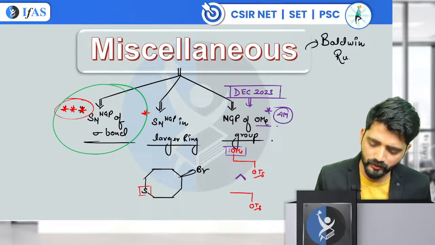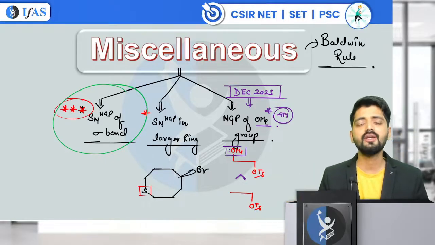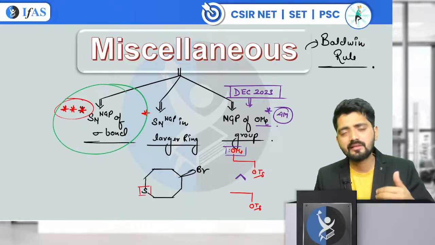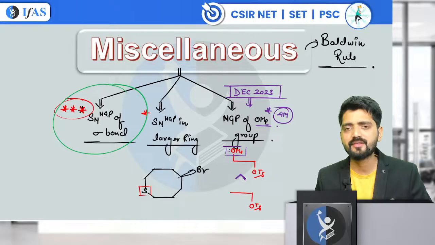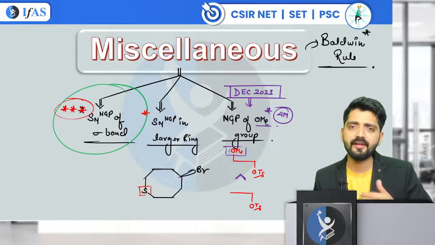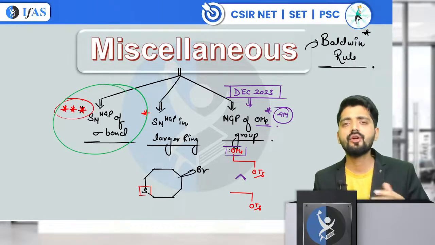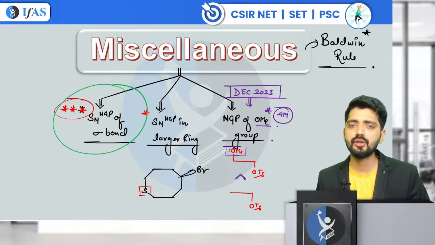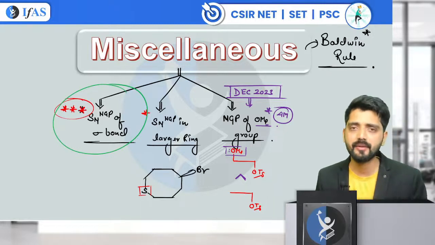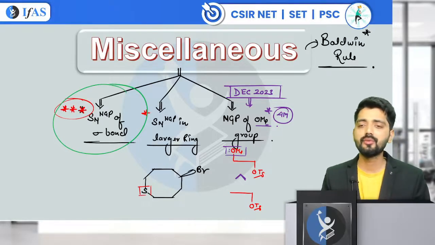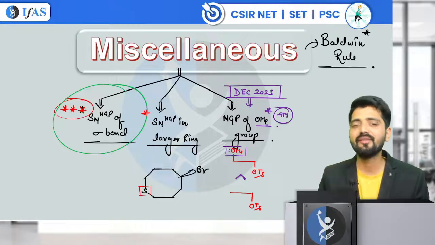You must have heard about this rule. This governs the cyclization of rings in organic chemistry, whether the rate of formation of a 5-membered ring is fast, whether 6-membered is fast, whether 4-membered is fast. This is governed completely by Baldwin rule. In fact, you form cyclic products in many of the name reactions also. For example, in aldol reaction also you form a cyclic product. There also the cyclization is governed by Baldwin rule. In radical chemistry, when you study radical addition reactions, there also the cyclization is governed by the Baldwin rule. So it becomes a very key factor for organic chemistry where you need to do the cyclization.